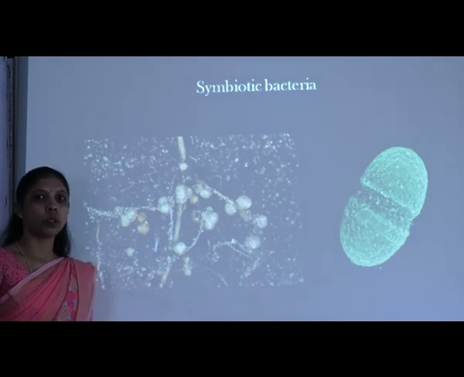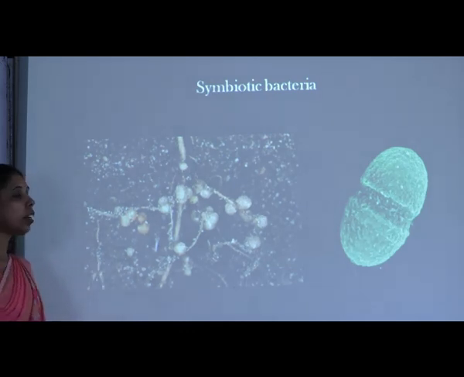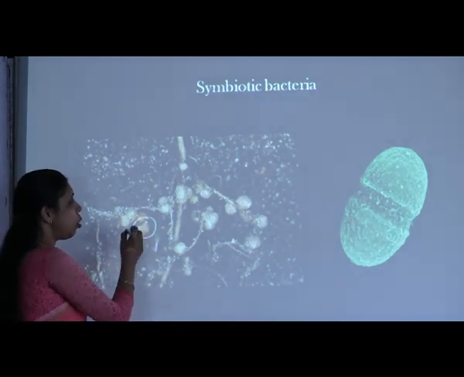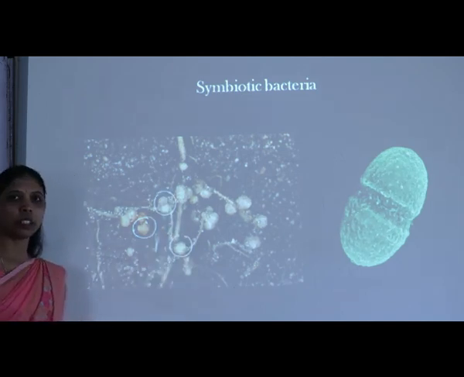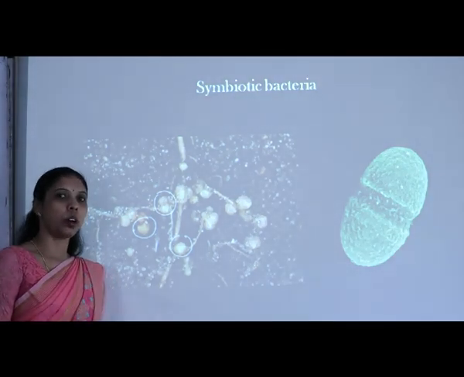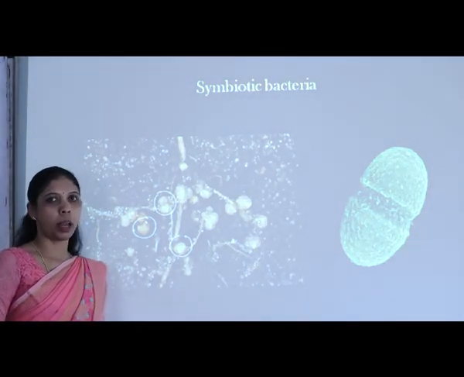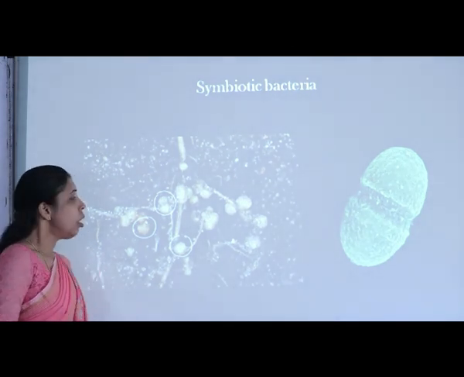Rhizobium always associates with the roots of the higher plants. In the roots of the higher plant, it will create a structure called a nodule. So here we are observing some knot-like structure which is developed, that is called a nodule, inside which the bacterium, that is Rhizobium, will take its shelter.